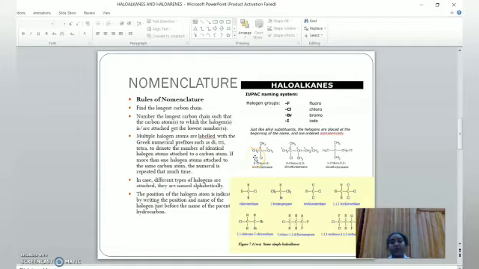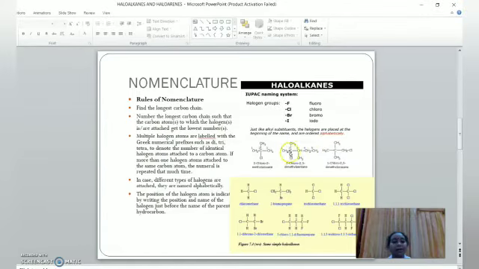The first rule: find the longest carbon chain and name it by its root name. I hope all of you know that if there is only one carbon, the root name is meth, and it is methane. If there are two carbon atoms, it is ethane. Three, prop, and it goes on like that. We have to find the longest carbon chain.